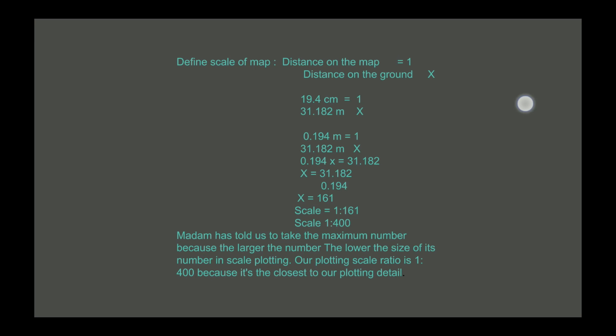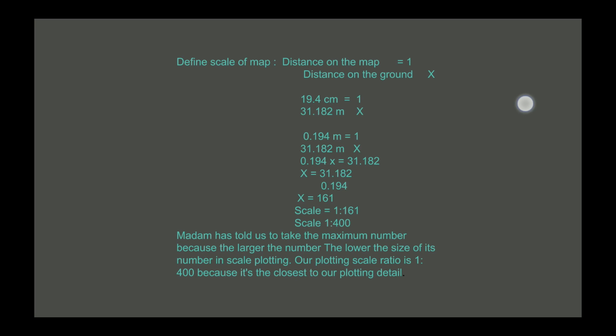It has been determined that the distance on the map is 19.4 cm, and the distance on the ground is 31.182 meters. So we need to change cm to meters, which becomes 0.194 meter, and